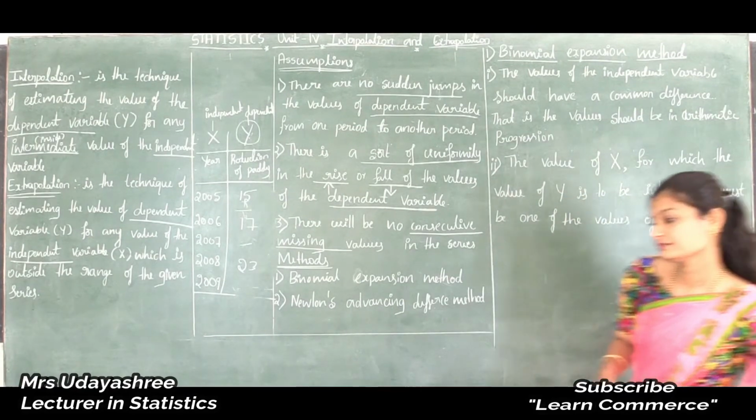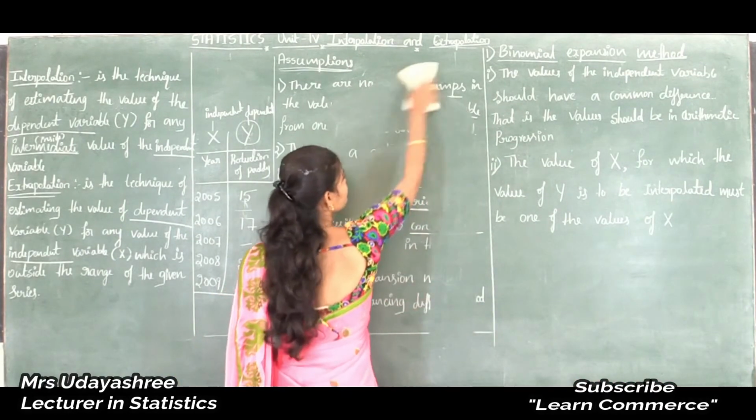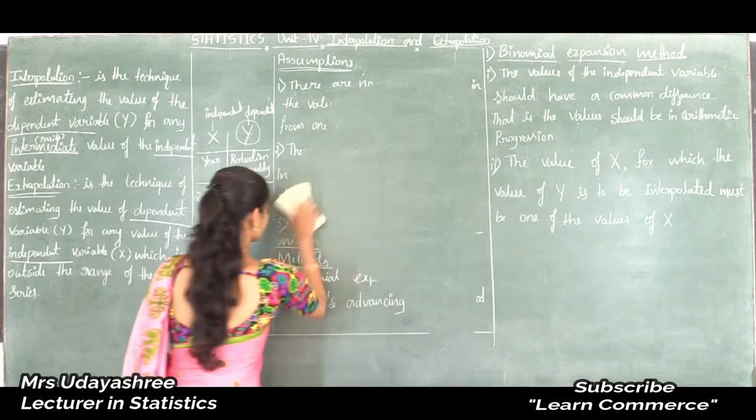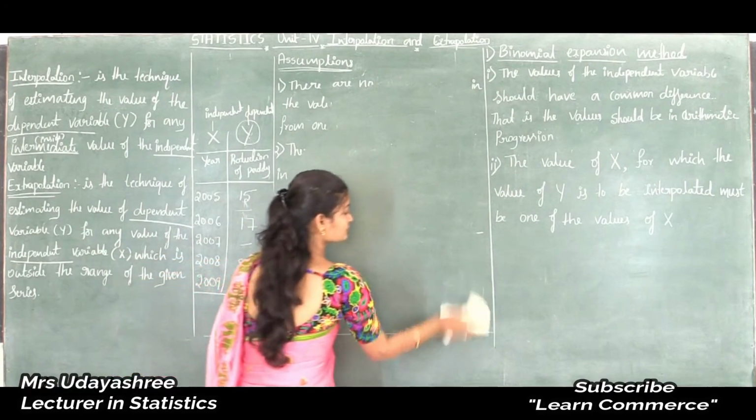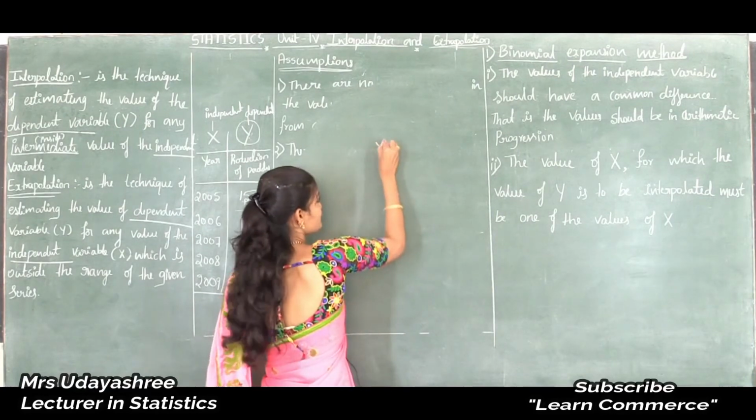Okay, it means, see, for example, I will take x observations.